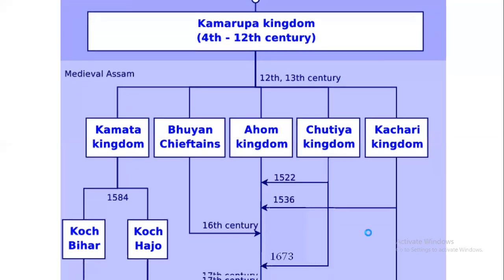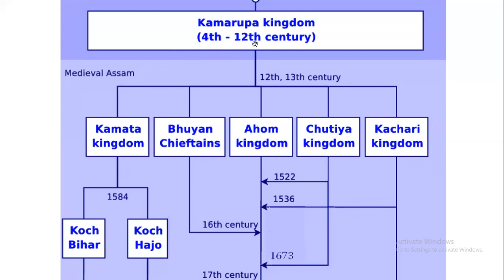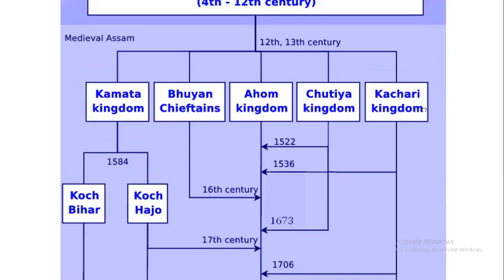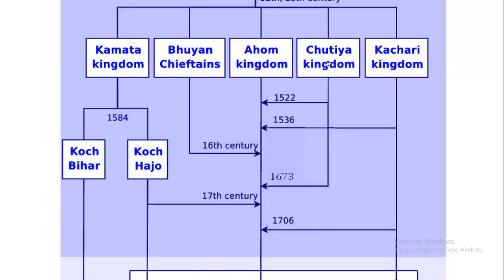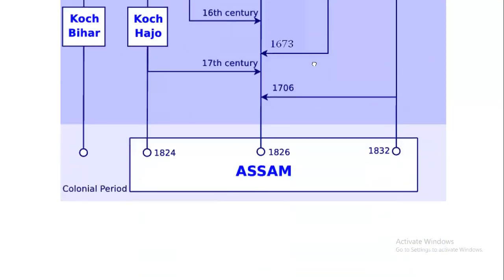So Kamrupa Kingdom, you can see the timeline here, 4th to 12th century. Then 12th to 13th century, we have the medieval Assam kingdoms: Komta Kingdom, Huya Chieftains, Ahom Kingdom, Sutia Kingdom, Kasari Kingdom. And later on, you can see the period when it was annexed to the Ahom Kingdom, like Sutia Kingdom, this one, Kasari Kingdom. Similarly, Assam in the colonial period in 1826.